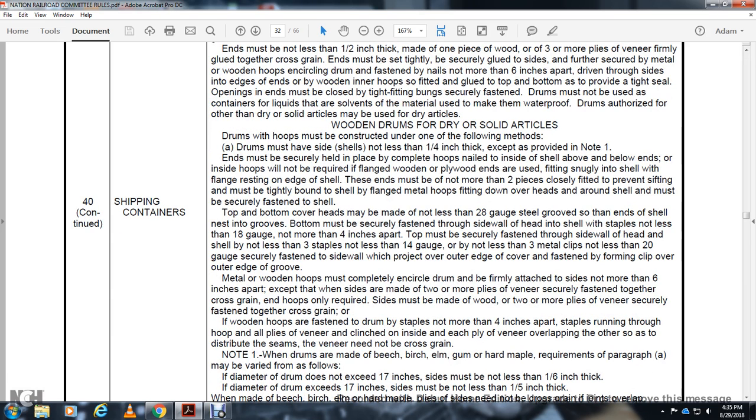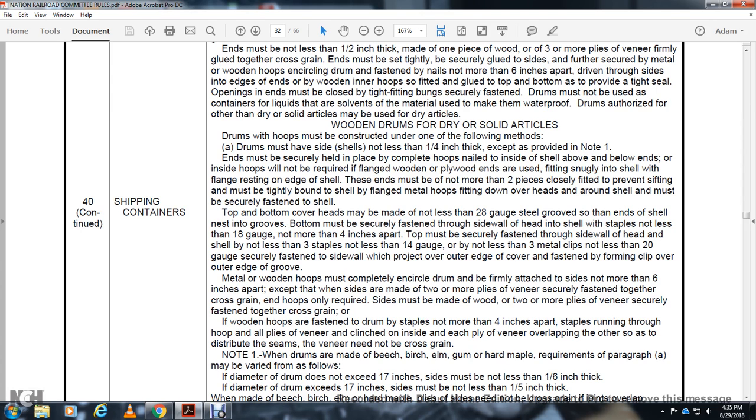Drums with hoops may be constructed under the following method. Drums may have the side shell not less than quarter inch thick, except for note one. The inside of the hoops must be flanged, wooden and plywood are in use, fitting snugly and the shell, the flange resting with the edge of the shell. The ends must not be more than 2 pieces of the cloth fitted to prevent sifting, more tightly bonded to the shell with the flange metal hoop. The fitting down over the heads around the shell must be securely fastened to the shell.